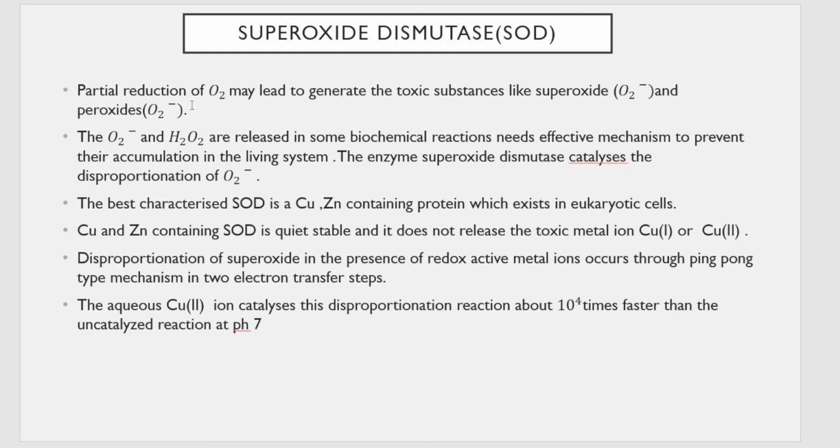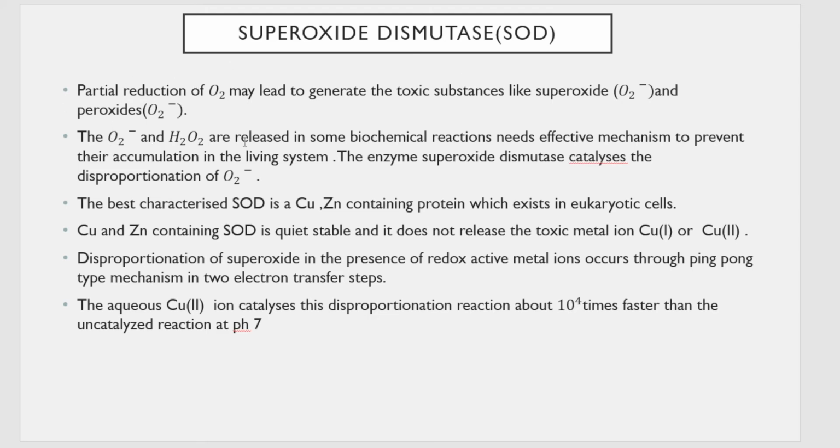So what does it do? Usually in the body, whenever there's a partial reduction of O2, it generates some toxic substances like superoxides and peroxides. Superoxides are nothing but O2 having a minus charge. So this is a toxic substance that is generated as a byproduct of partial reduction of O2.